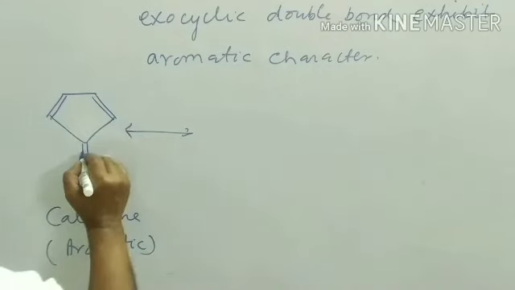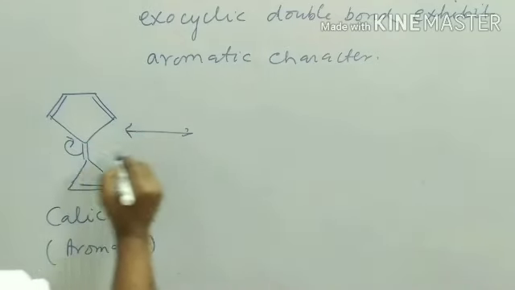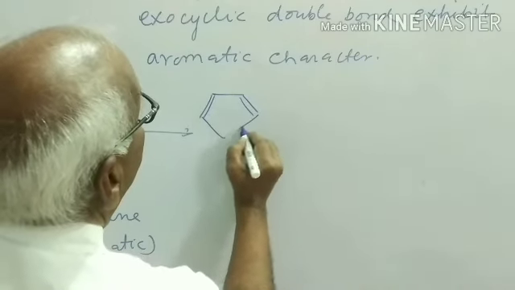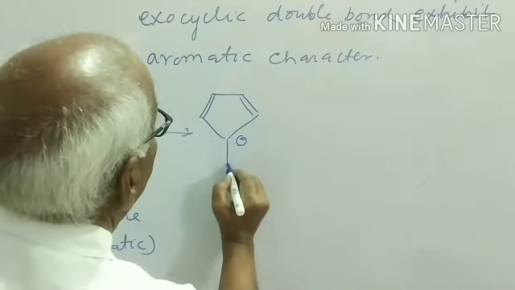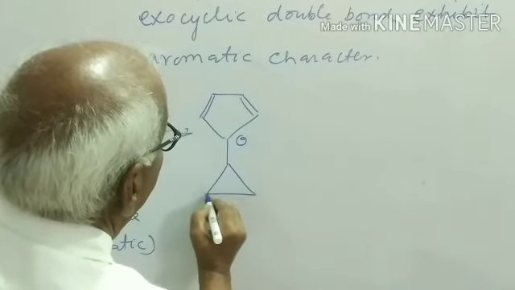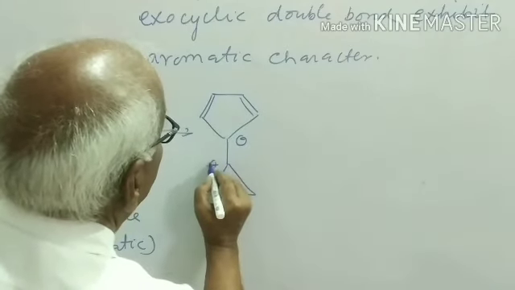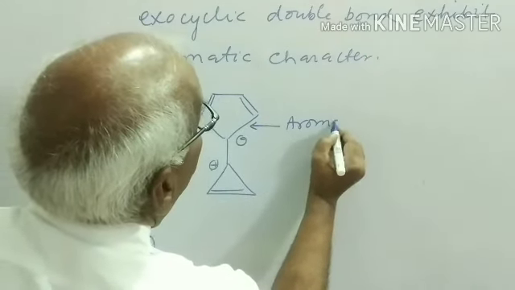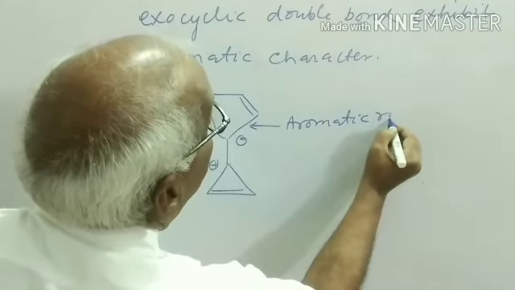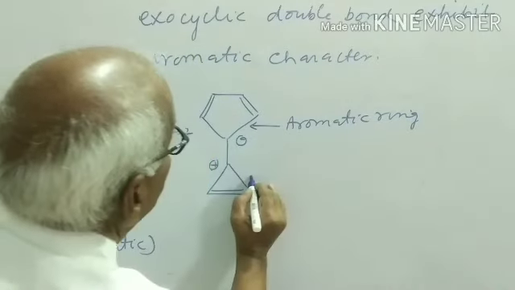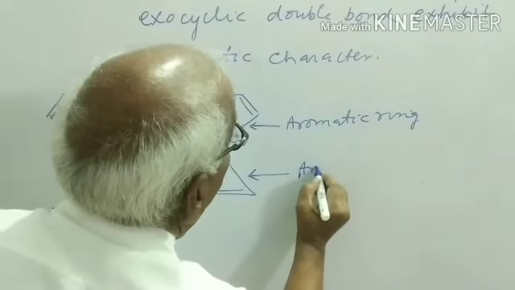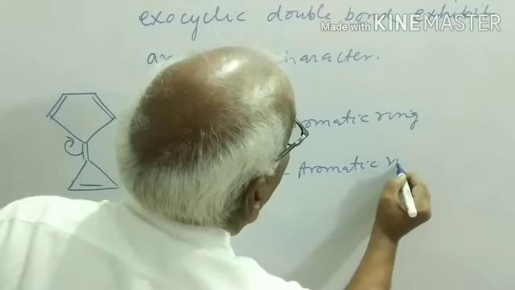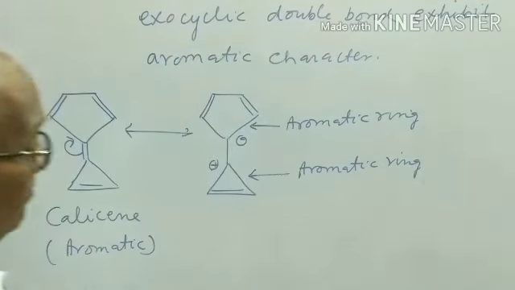This pi bond goes over here, creating negative charge here and the positive charge here. This becomes aromatic ring. Again, this is aromatic ring, already taught to you, aromatic ring.